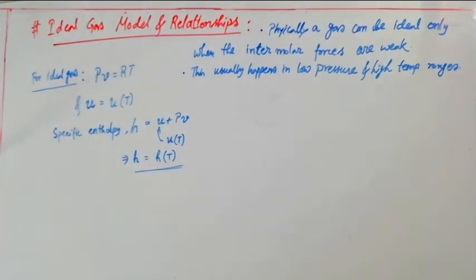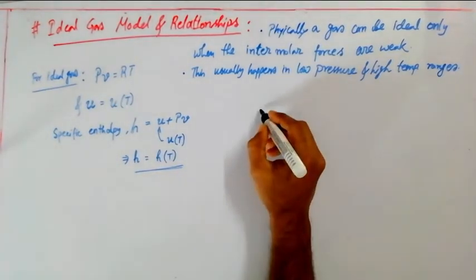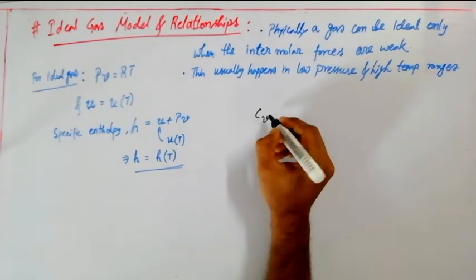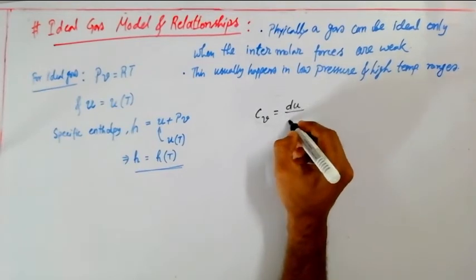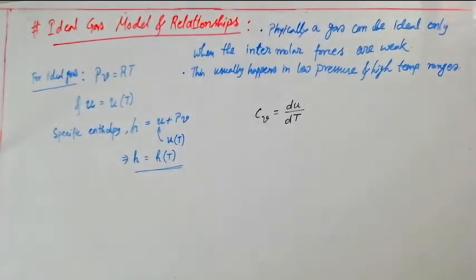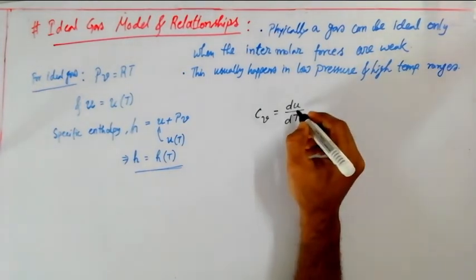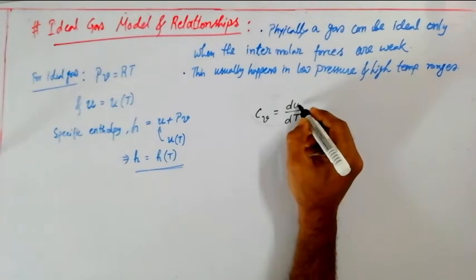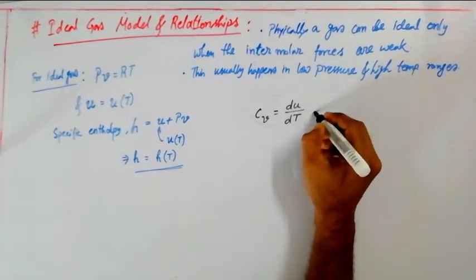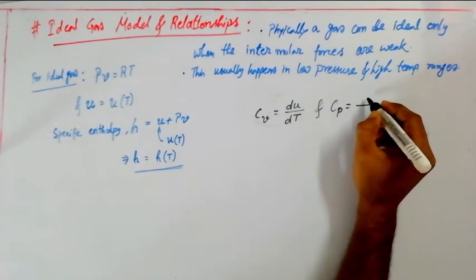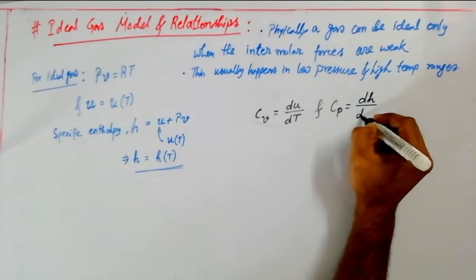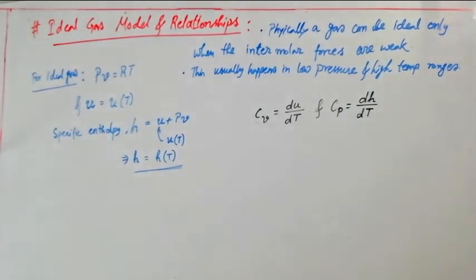Okay, now we can see that from our earlier videos I have expressed Cv by du by dT. Cv means specific heat at constant volume. It is just expressed as change in internal energy to change in temperature. And also we have used Cp, that is dh by dT. That expression also we have derived.